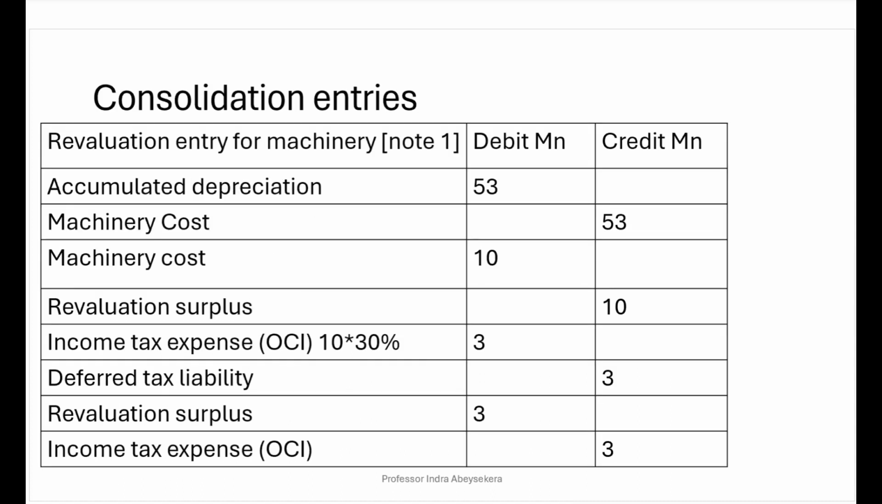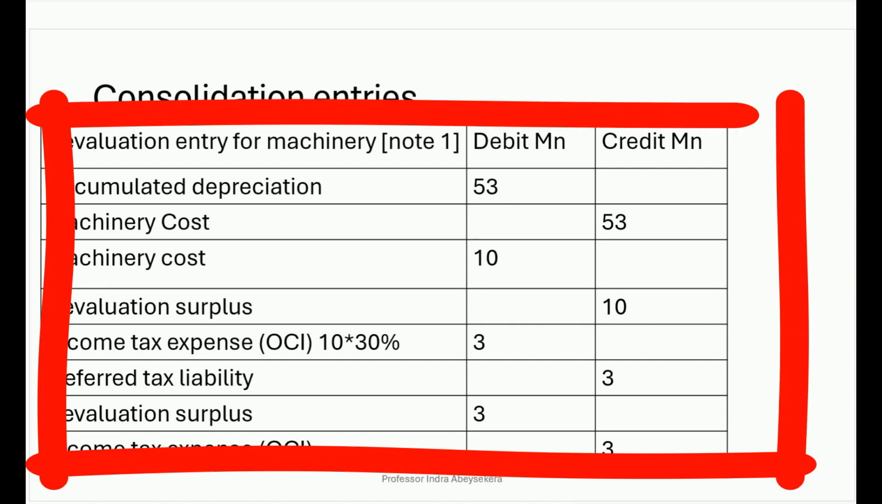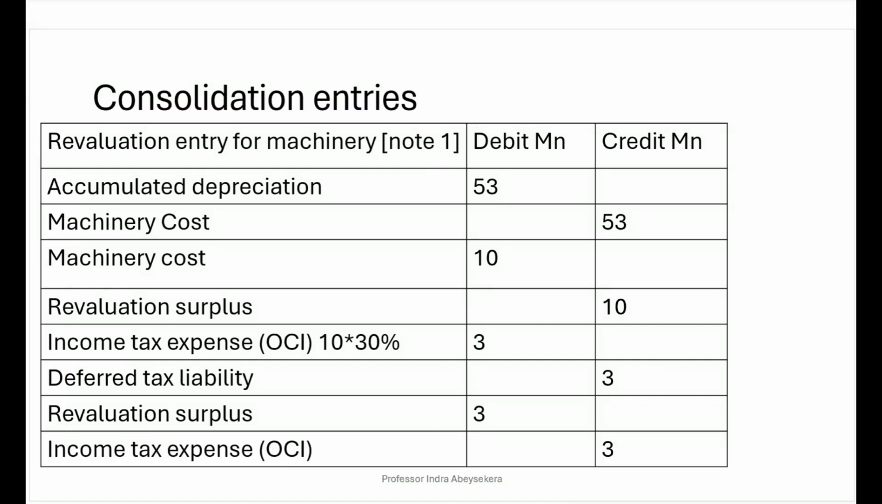So our first journal entry is to revalue the asset, which is machinery here. We are using the net method of revaluation. Before we revalue, we need to take off the accumulated depreciation into the machinery cost so that the machinery cost account becomes carrying value. So we debit accumulated depreciation of 53 and we credit machinery cost 53.